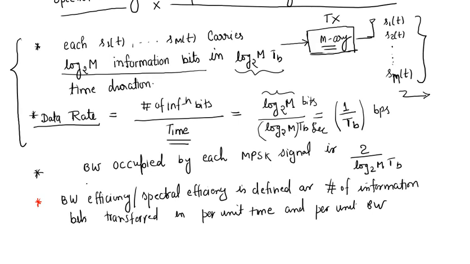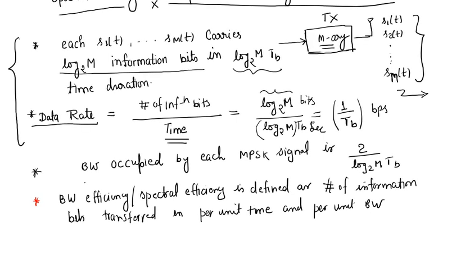And now we want to see what is the bandwidth occupied by this signal. If you remember, the rate of all the M-array schemes will be the same, but the bandwidth required will be different for each M-array scheme. So first start with MPSK, and we have seen that the bandwidth occupied by an MPSK signal is 2 by log 2 M Tb, or 2 by nTb. Bandwidth efficiency is the number of information bits transferred per unit time and per unit bandwidth.